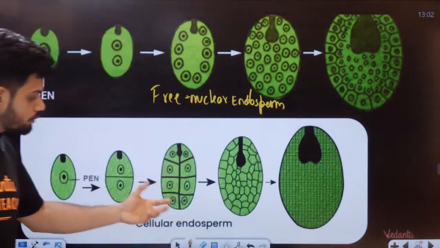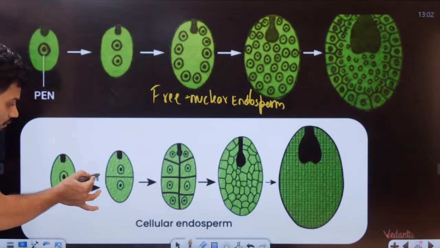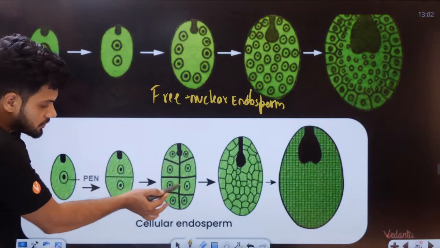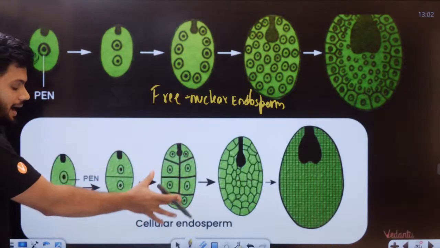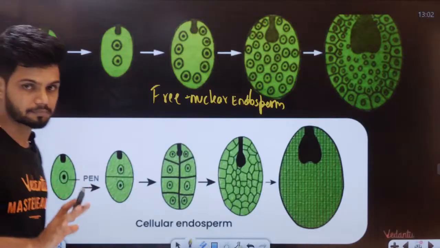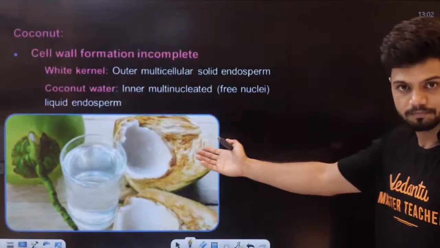But if you look at cellular endosperm, we can always see cross-wall formation. That is the difference between free nuclear and cellular endosperm. Okay. Now let's see what is given here. Now if you look at a coconut, right?